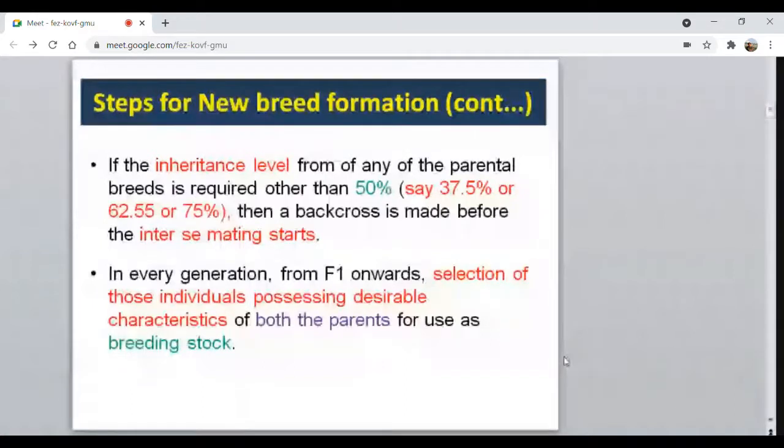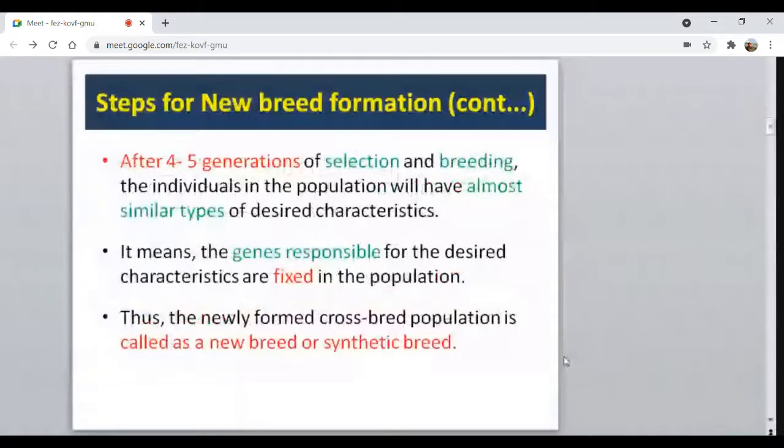Then again in the F2, due to the segregation of the genes, some of the individuals will be having the desired characteristics of our interest. Some are not having; maybe in terms of coat color, I don't want a white coat color. Some animals are there, we have to remove from the population.